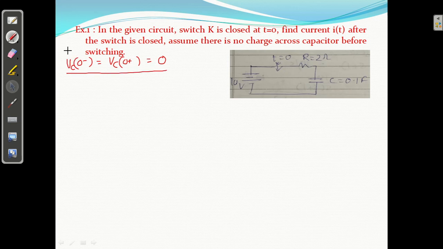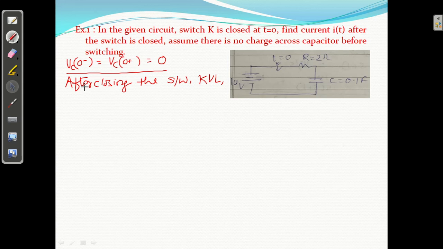Now after closing the switch, can we write the KVL? Yes, I am writing the KVL.